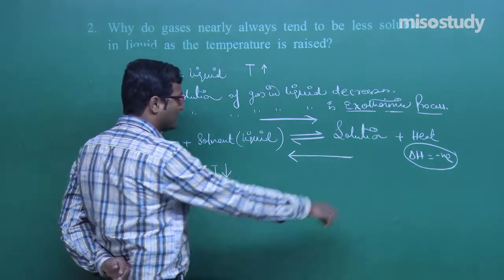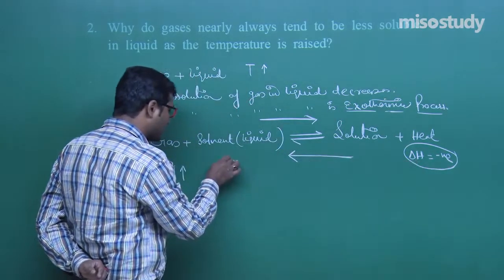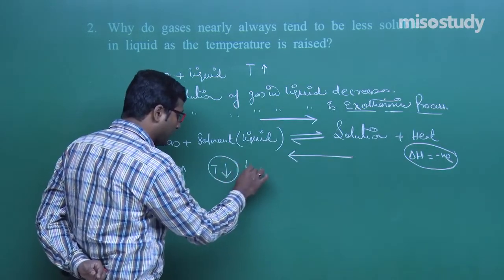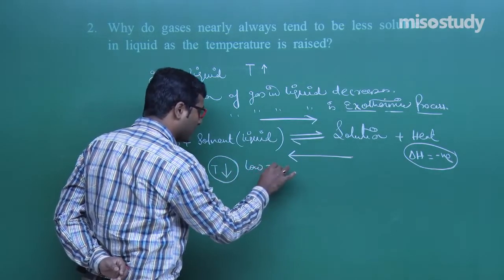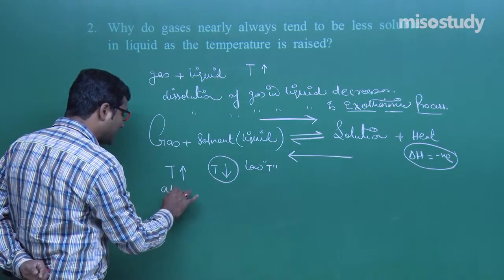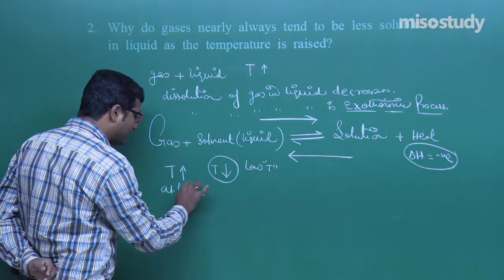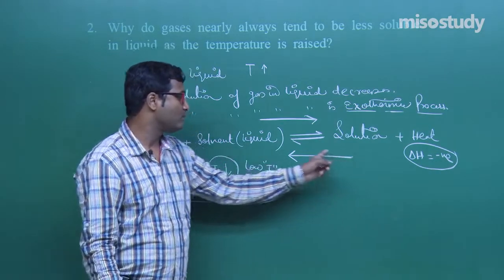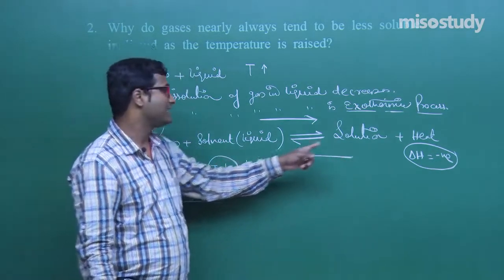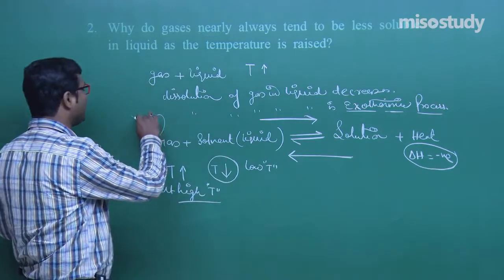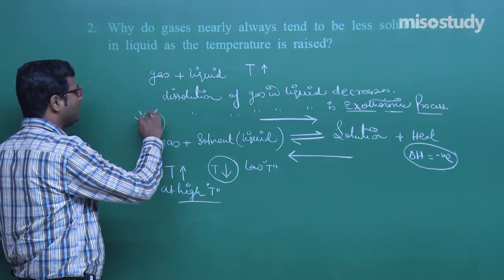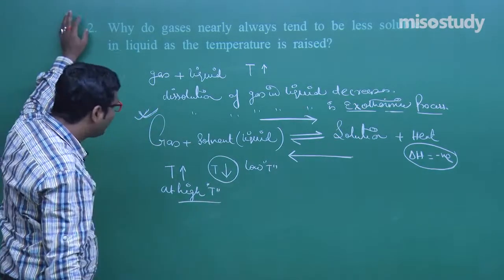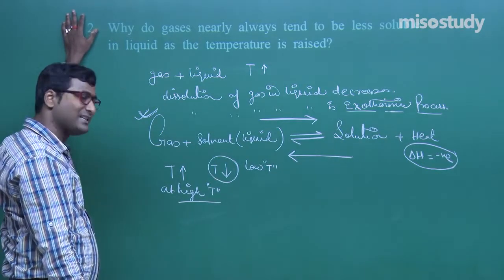Lower the temperature, because an exothermic reaction favors low temperature, not high temperature. So at a high temperature, the process will be reversed, that is, the solubility of gas is less at a high temperature.